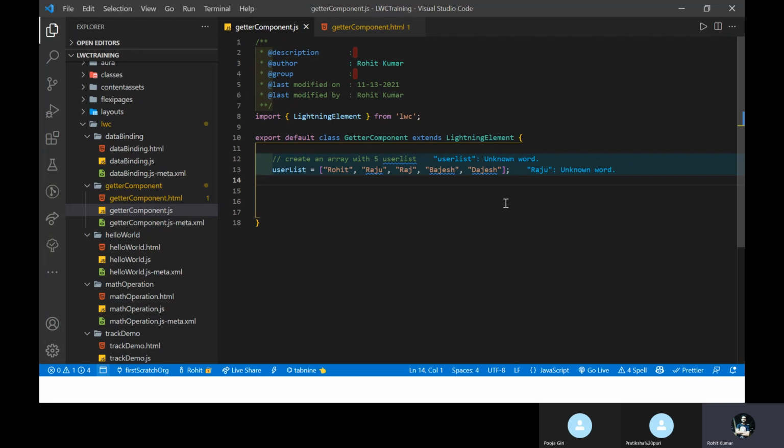So how to use this index under the HTML part? In the HTML part, we can give the index 1, then we can see the Raju value. Not the Raj value. Index 1 is Raju. I want only the Raj value. How to access that? We can use index 2.